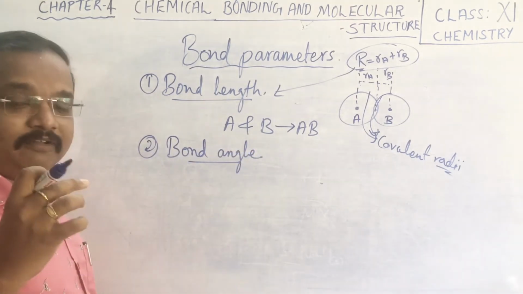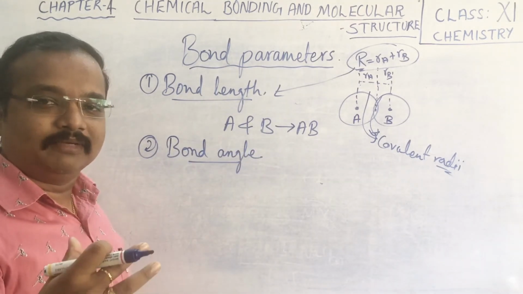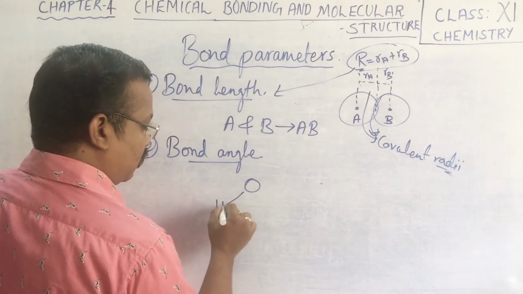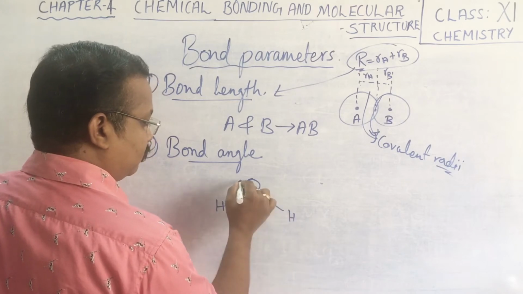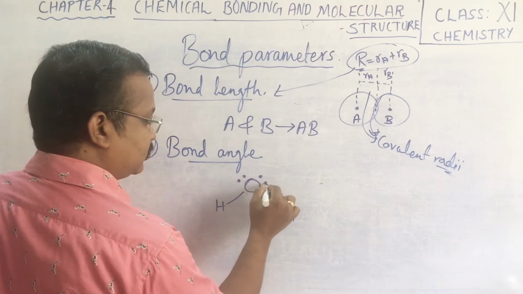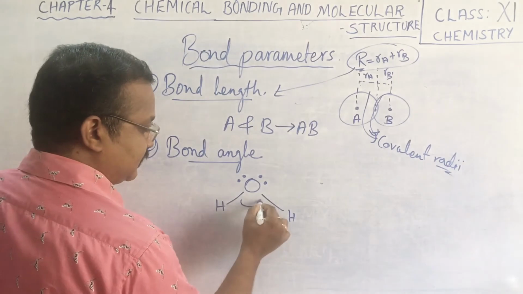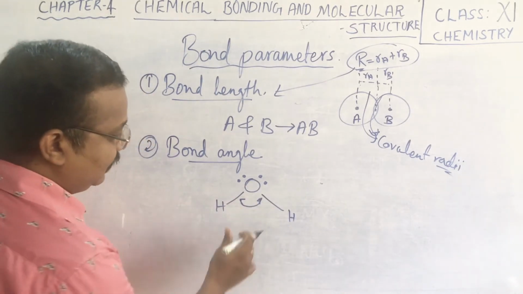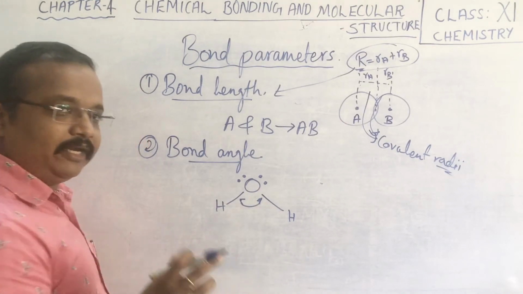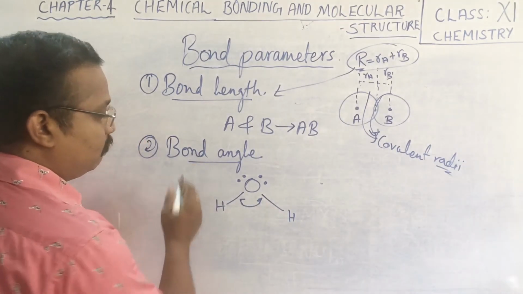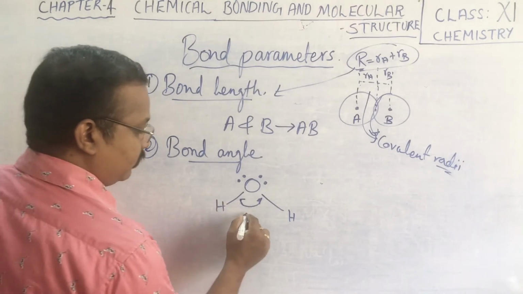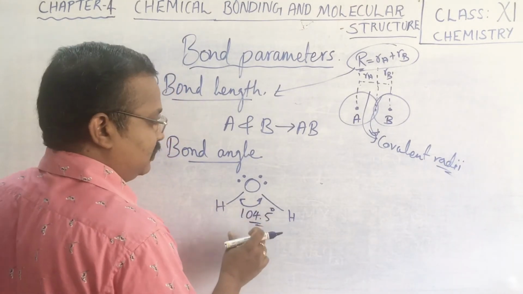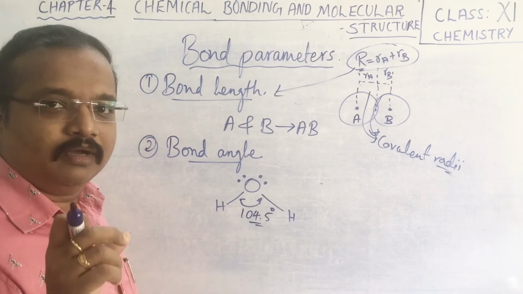Can you tell me what bond angle means? Bond angle means the angle created between bonded atoms. For example, in a water molecule we have two lone pairs on the oxygen atom also, so there is an angle created between the bonds. This angle created between the bonds is called the bond angle. In the case of a water molecule it is 104.5 degrees.